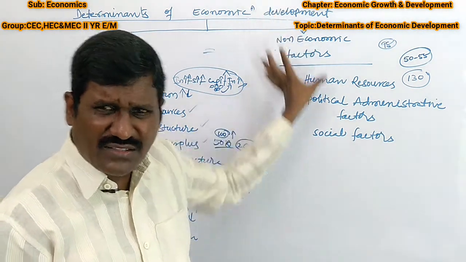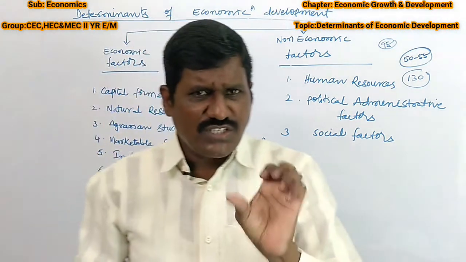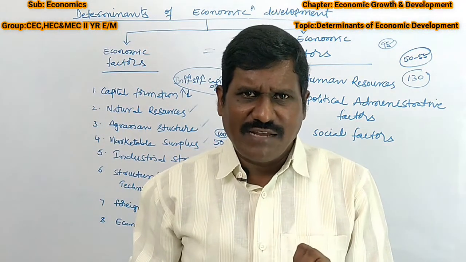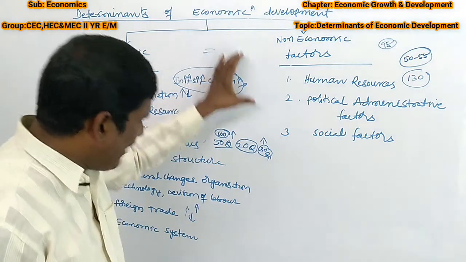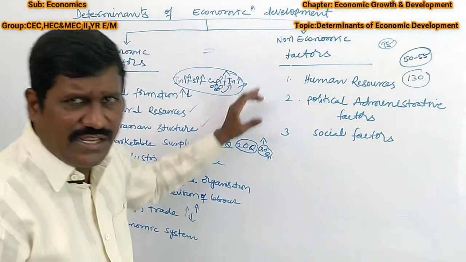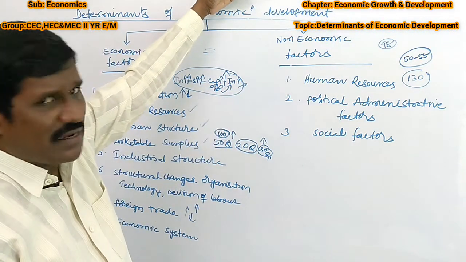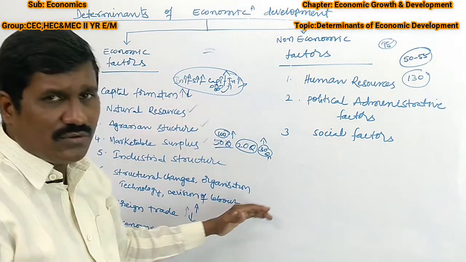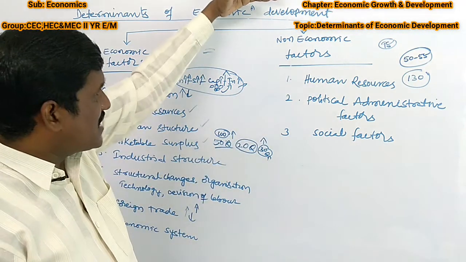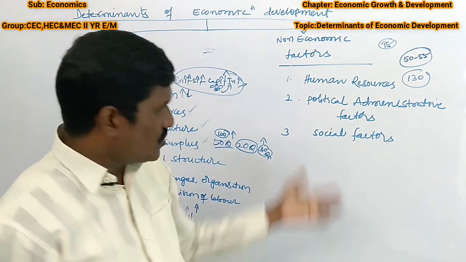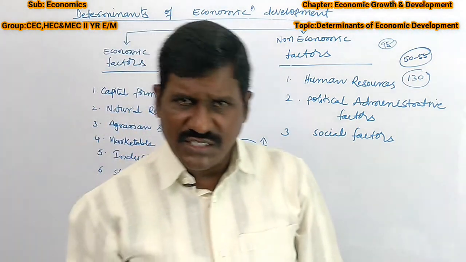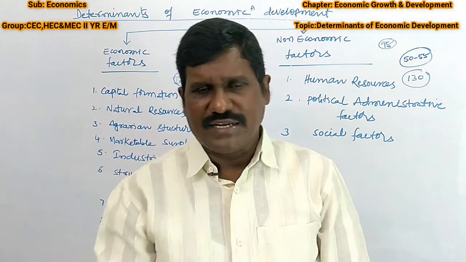So overall, these are the factors which can achieve economic development. If the availability of these factors is very high, then economic development is possible. If not available, it discourages economic development. So these are the determinant factors of economic development.